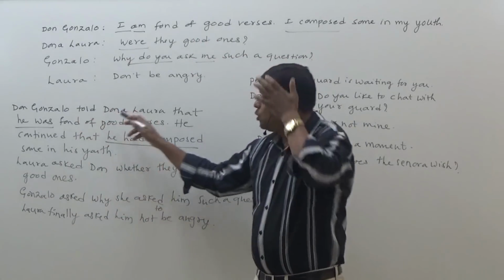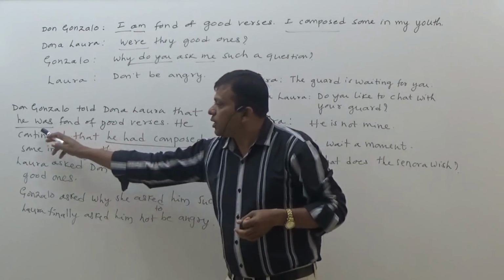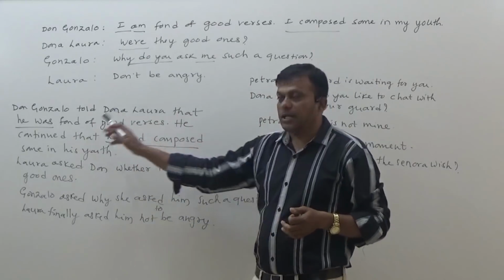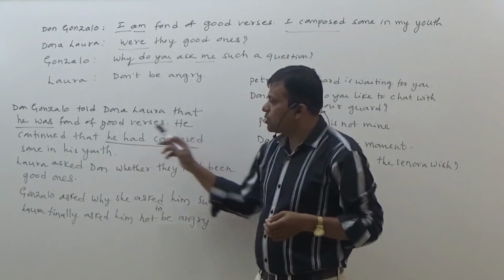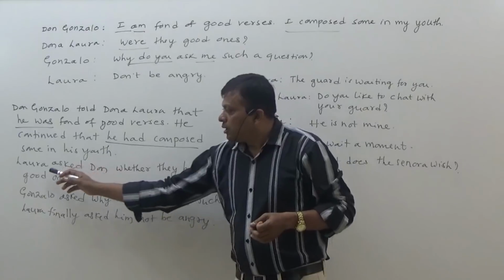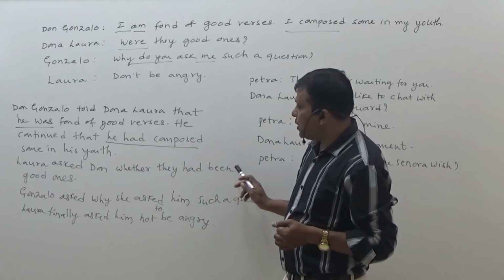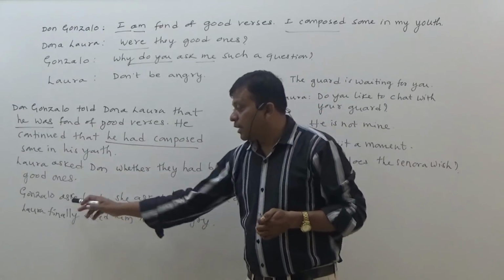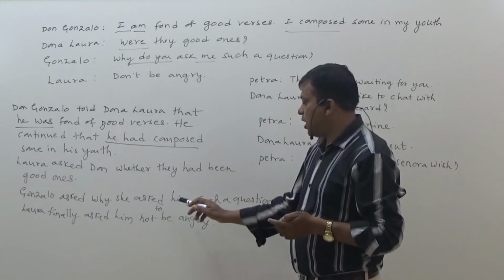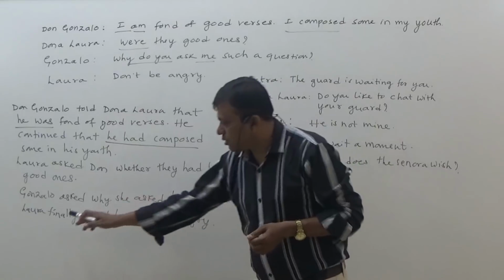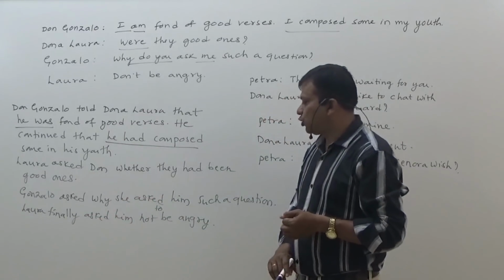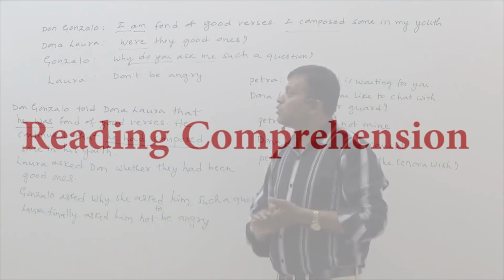Don Gonzalo told Donna Laura that he was fond of good verses. He continued that he had composed some in his youth. Laura asked Don whether they had been good ones. Then Gonzalo asked why she asked him such a question. Laura finally asked him not to be angry.